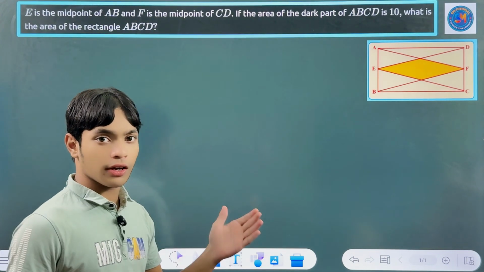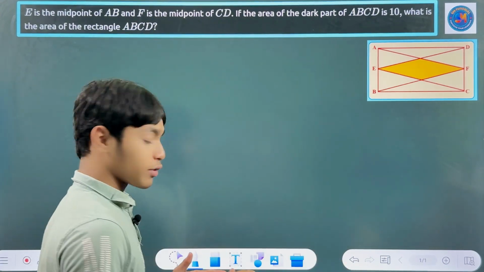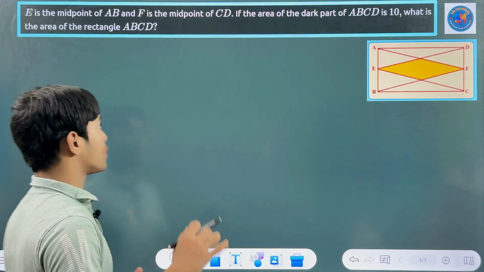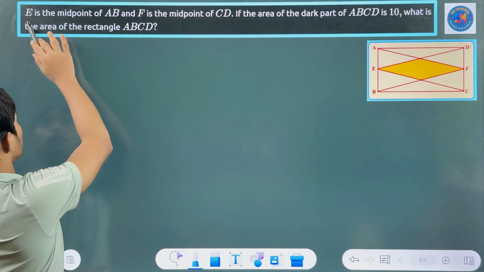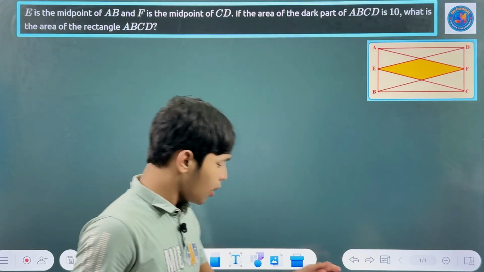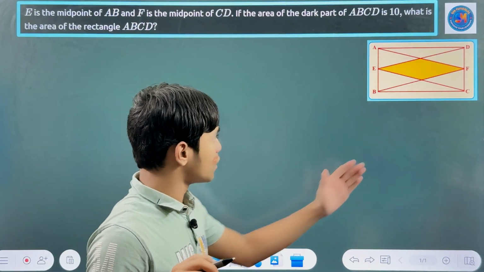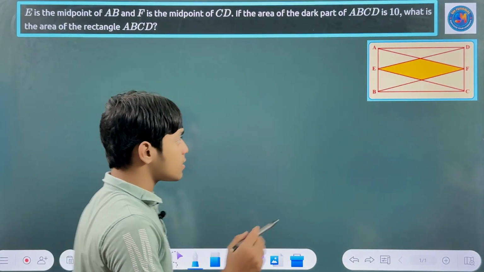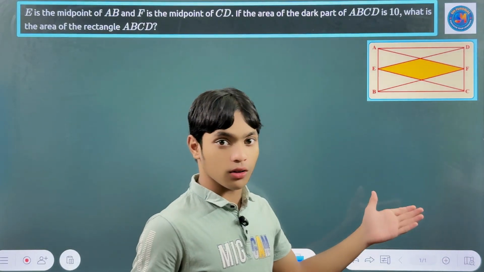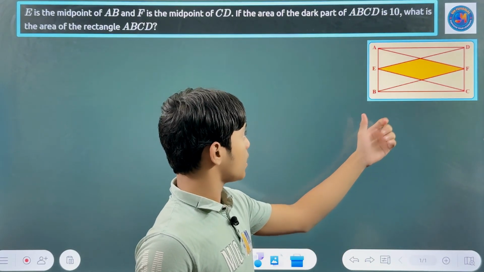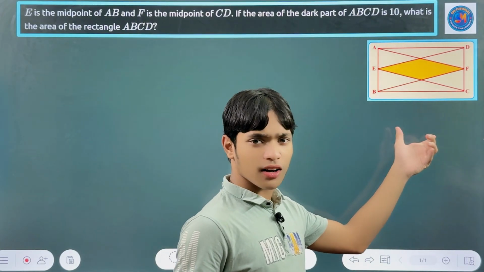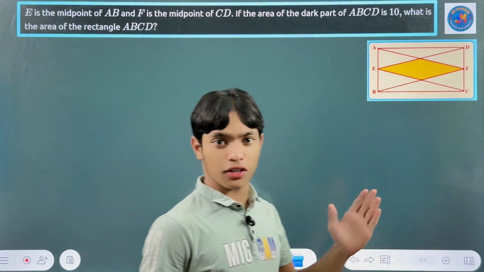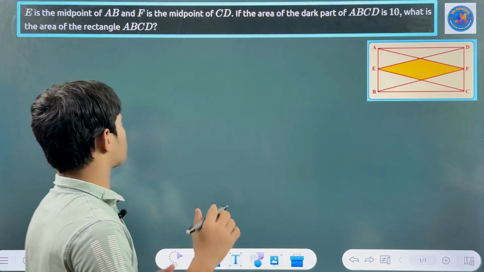So look at the board clearly. I wrote the problem in English. So let's read the question first. Just focus here. You can see a geometry here. Okay, this is a diagram. In the diagram you can see this looks like a triangle, a rectangle, and there are so many lines in the rectangle. So first of all we will read the question.